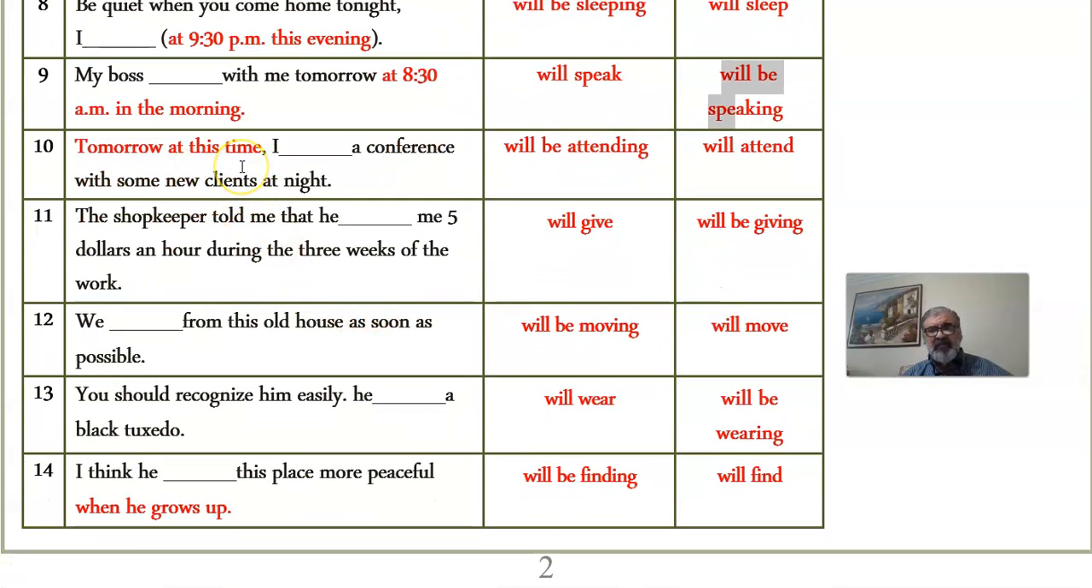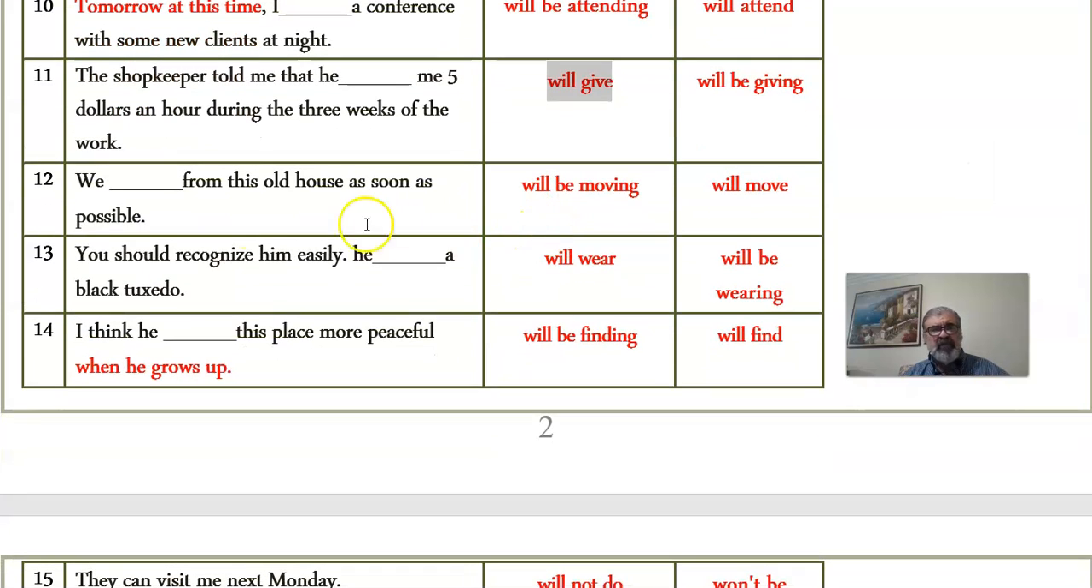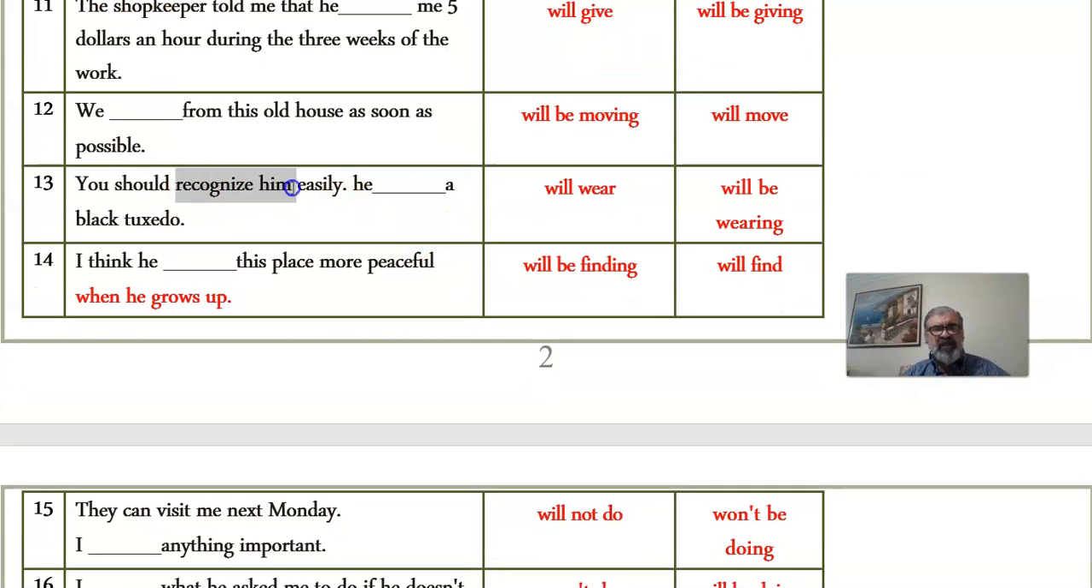Tomorrow at this time, it's almost 9 o'clock or 8:45 right now in the morning, but I'm referring to it here at night. It's okay. Tomorrow at this time, very specific, I'll be attending. Okay. The shopkeeper told me that me $5 during the 3 weeks of the work, non-specific time. Some might say it is specific, not that specific. Will give me. We from its old house as soon as, again, as soon as, okay, we will move, change homes. Should recognize him easily.